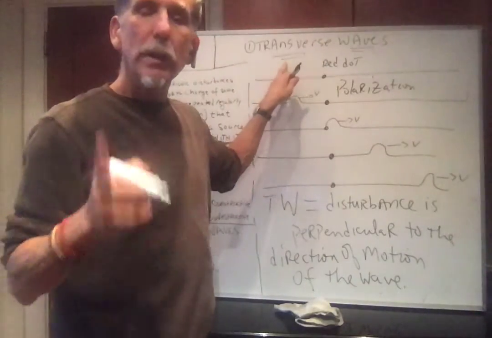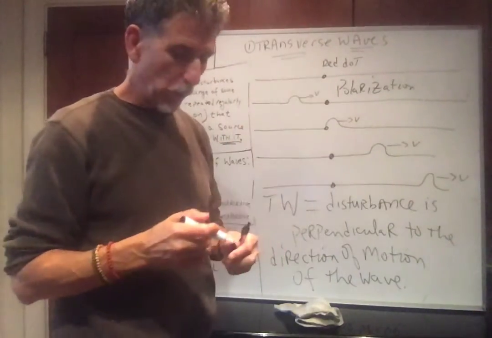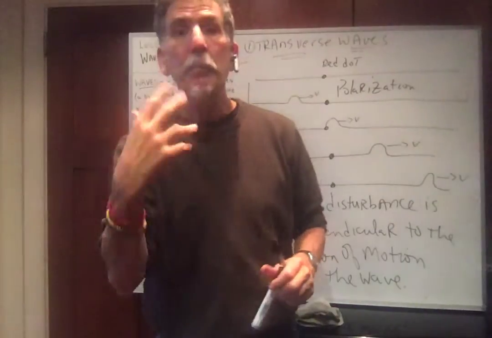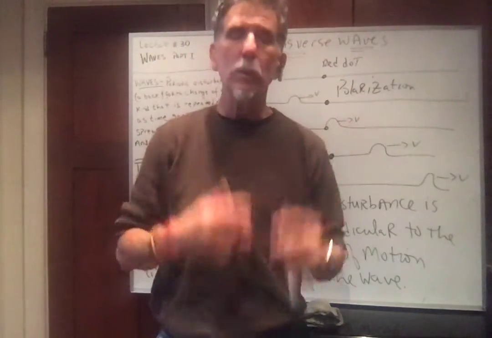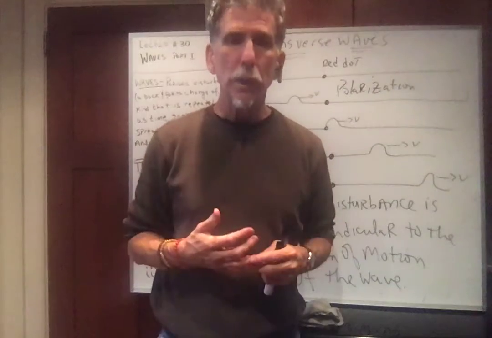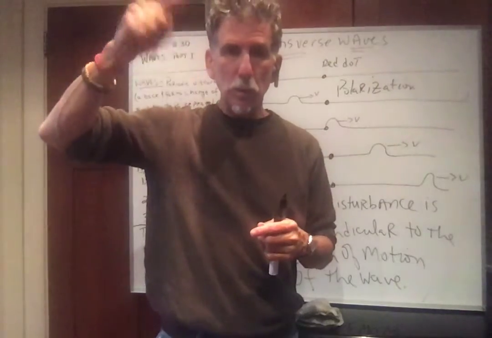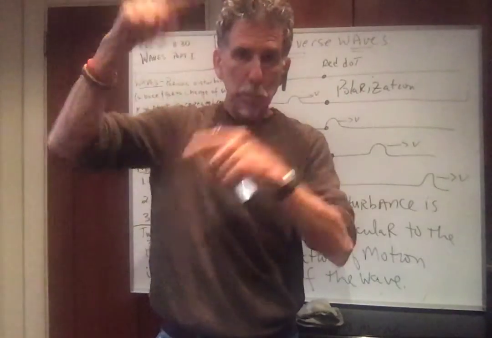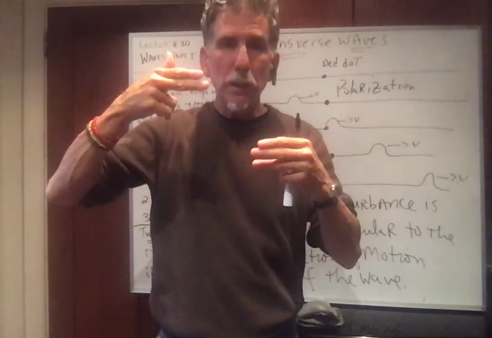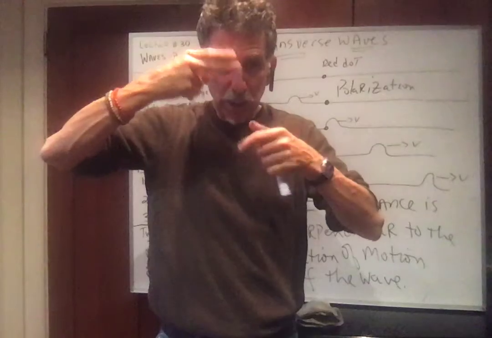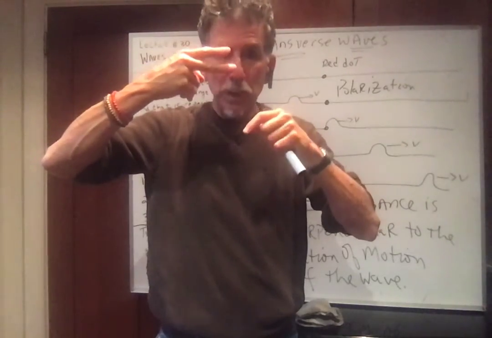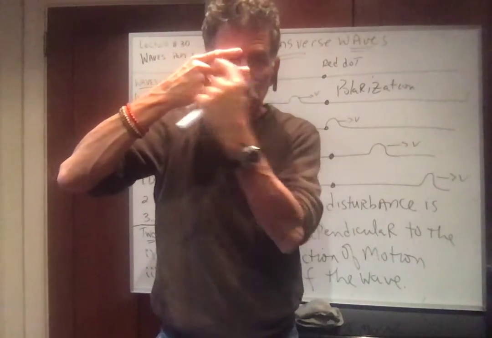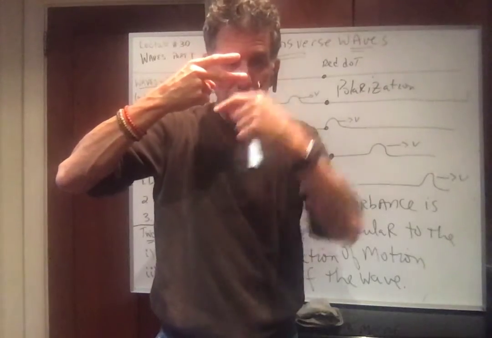So transverse waves may be polarized. A perfect example is your eyeglasses or your sunglasses. What are sunglasses? Well, electromagnetic radiation is wiggling this way and this way, in all different ways. It's a mishmash, okay? When you wear sunglasses, that means there are slits. Let's say the slits are going like this. If the slits are going like this, it means the only thing that gets through is stuff wiggling like this.